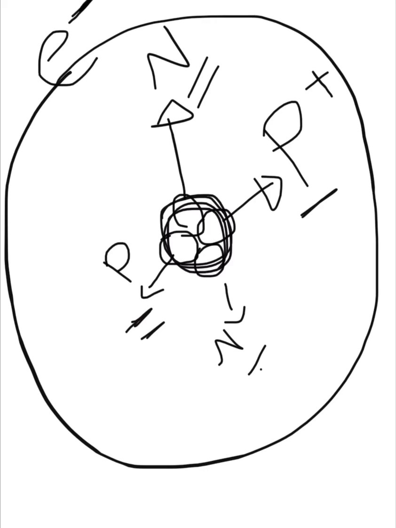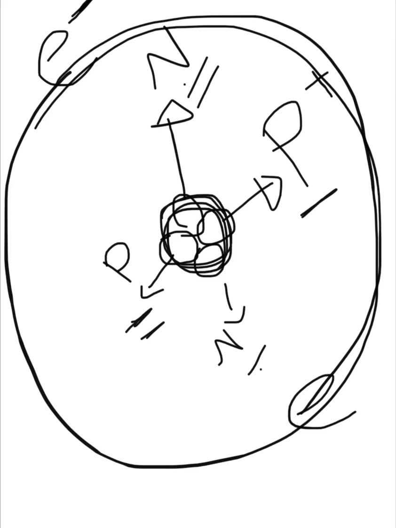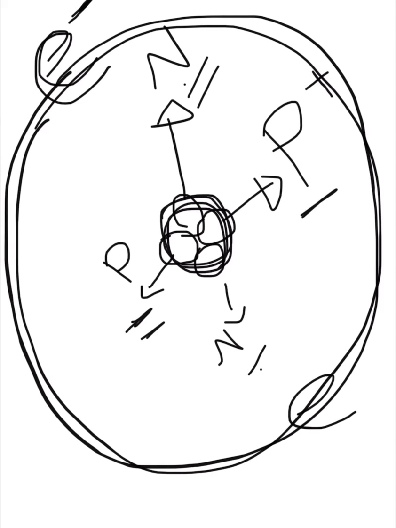The protons hold a positive charge, but neutrons have no charge. And around the nucleus we have electrons. The path of the electrons we call the orbit.